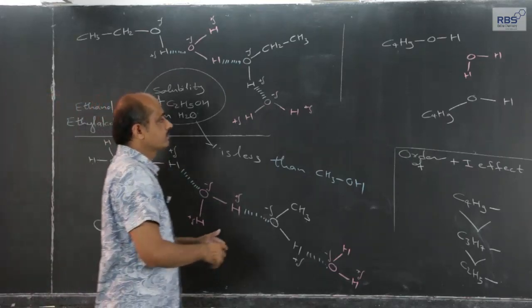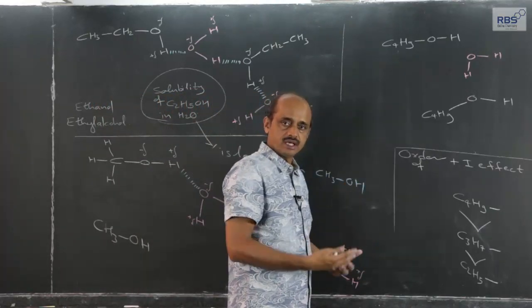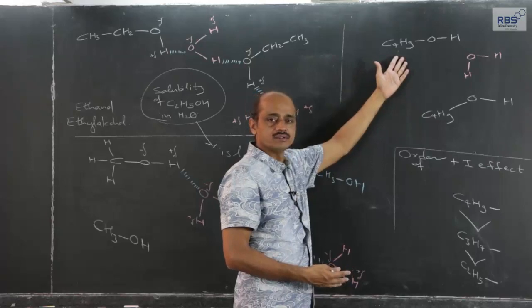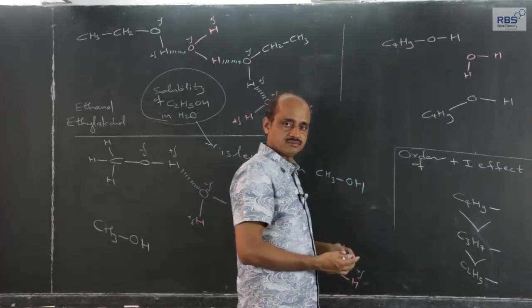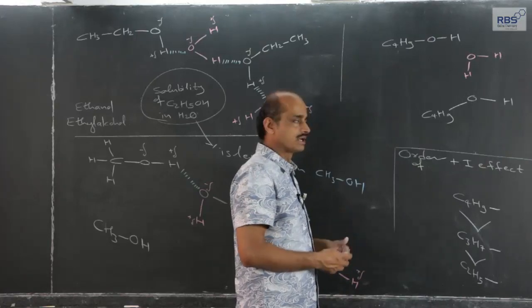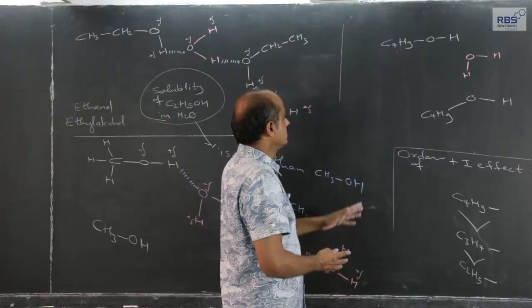Instead of ethyl alcohol, if you take propyl alcohol or butyl alcohol, and butyl can be any isomer, I have just written the molecular formula: n-butyl, isobutyl, tertiary butyl. There are 4 butyls, that is again a separate part.